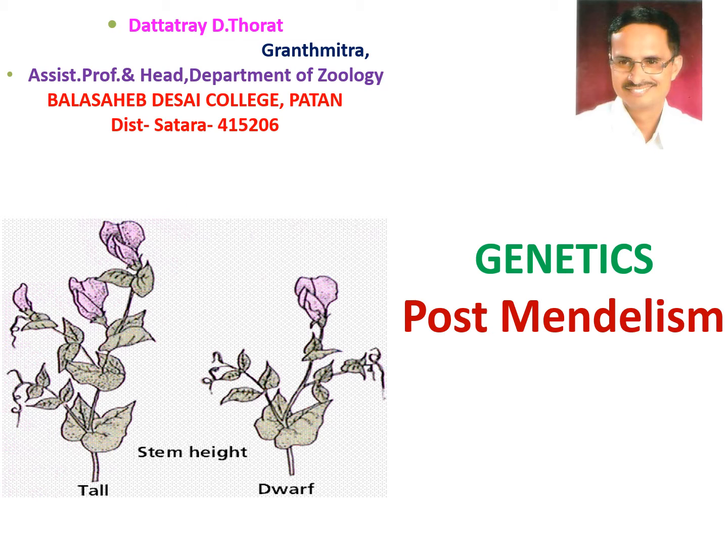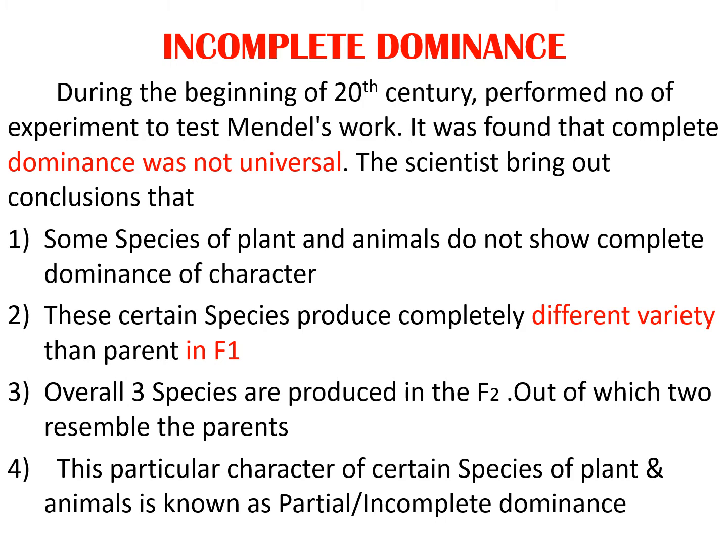But after Mendel, during the 20th century, many scientists performed thousands of experiments to test Mendel's work. During these experiments, it was found that complete dominance was not universal. Many cases didn't show dominance or they represented incomplete dominance.